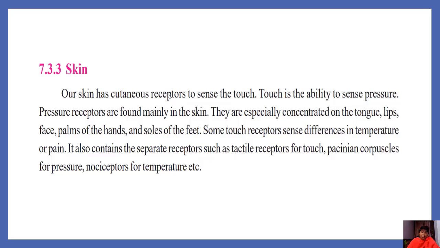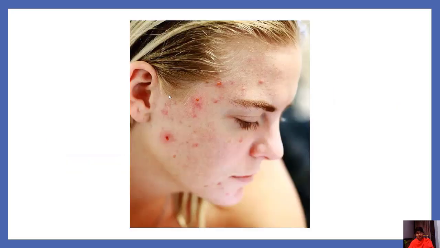Some touch receptors sense differences in temperature or pain. The skin also contains separate receptors such as tactile receptors for touch, Pacinian corpuscles for pressure, and nociceptors for temperature. That means when we sense heat or cold, the nociceptors present in our skin are working. Pacinian corpuscles work on pressure. When anybody pinches us, we can feel that pain and pressure because of the receptors.